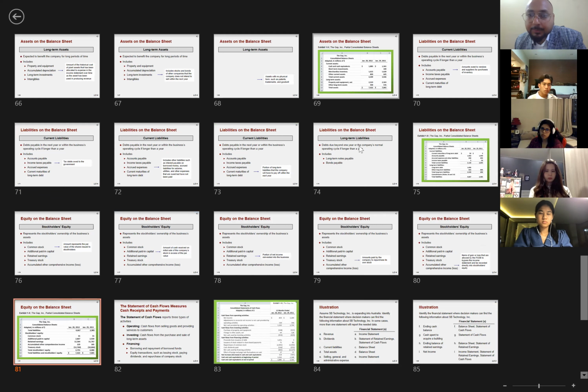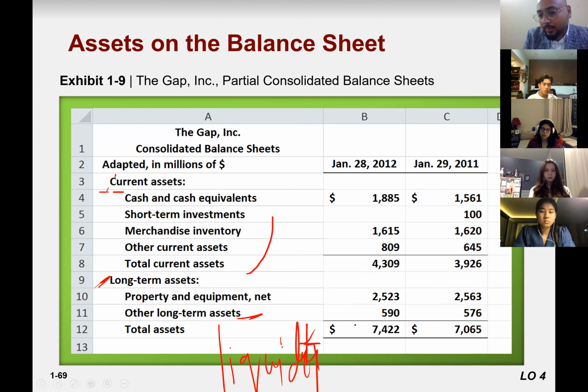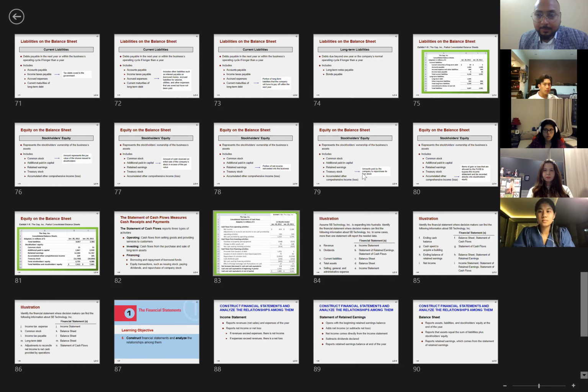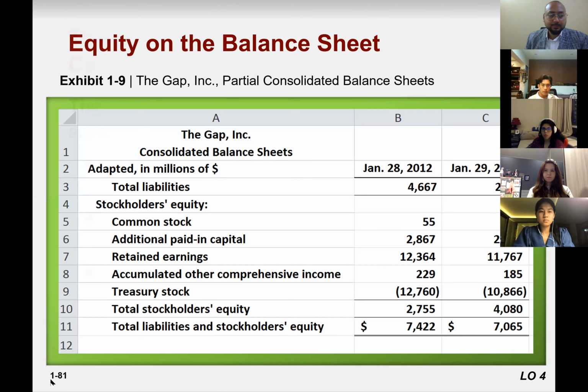Do we have it? 7422 total assets, right? Asset side. Our balance sheet is balanced. So look at the name, balance sheet. So the equation is balanced. Understand? Any question? Let's move forward.